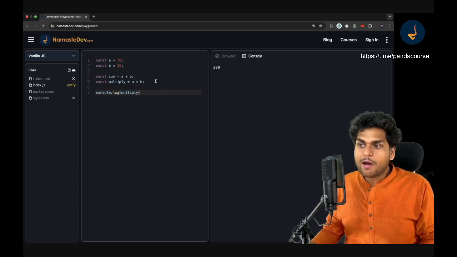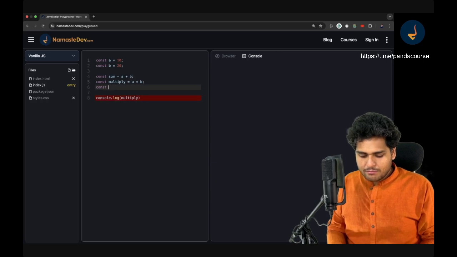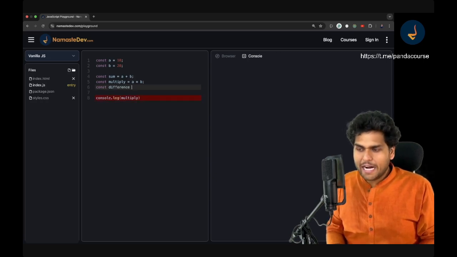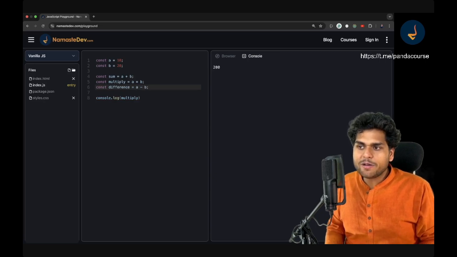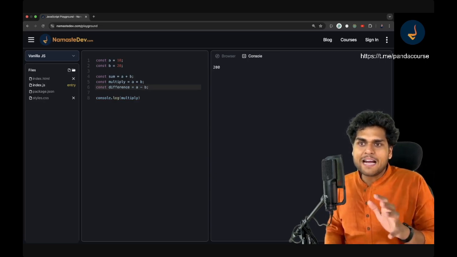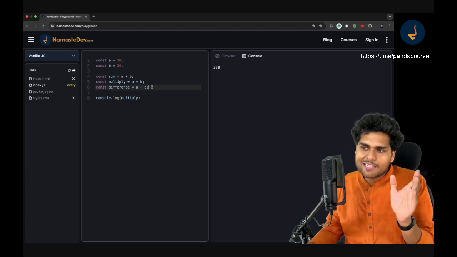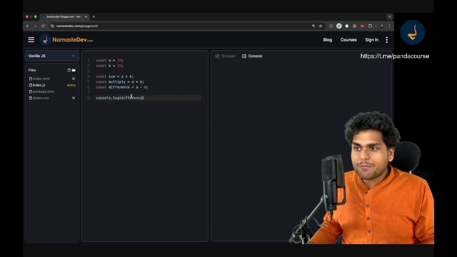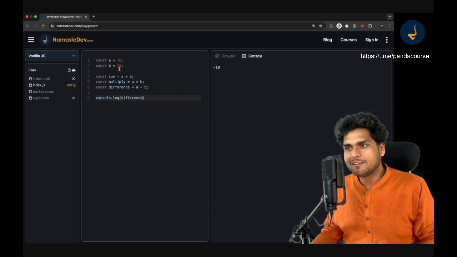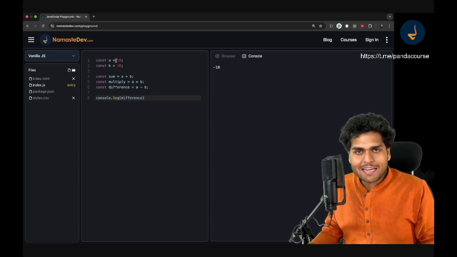Got it? Now I can also calculate the difference between the two, and I can say a minus b. What do you think the value would be? And if you are confused, you always have to write a semicolon to end the statement, okay? That's why I'm writing a semicolon. So semicolon means I'm ending a statement. So difference is a minus b. If I print the difference, you'll see minus 10. 10 minus 20, that means minus 10, right? So this is how you store values in a variable.